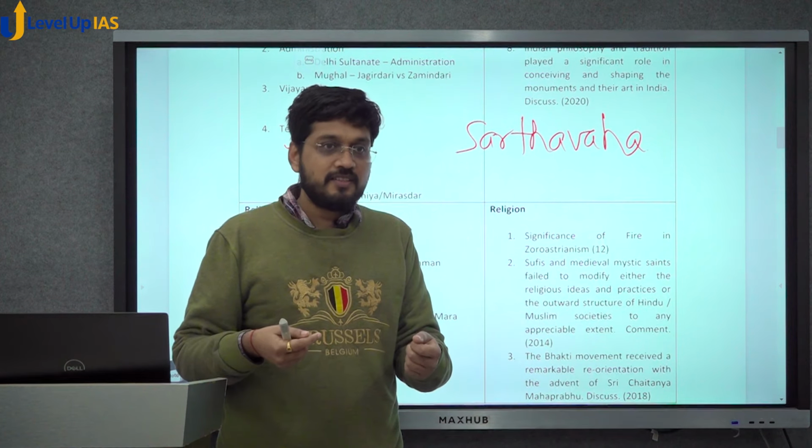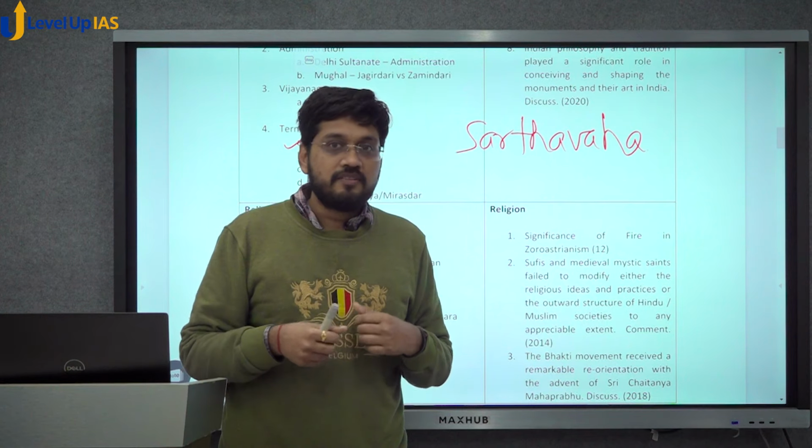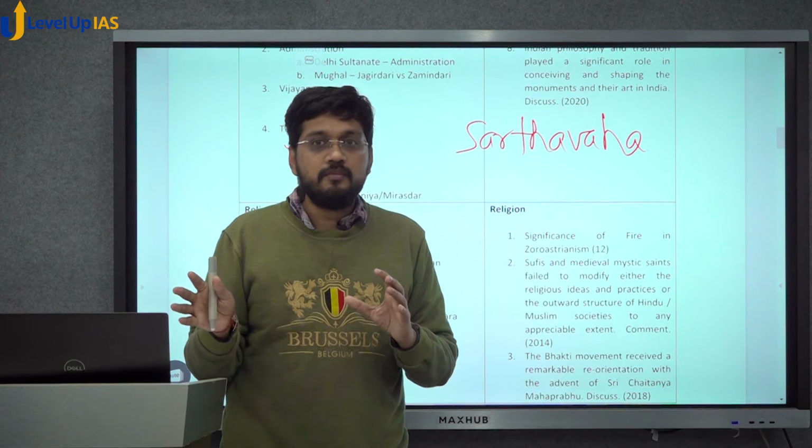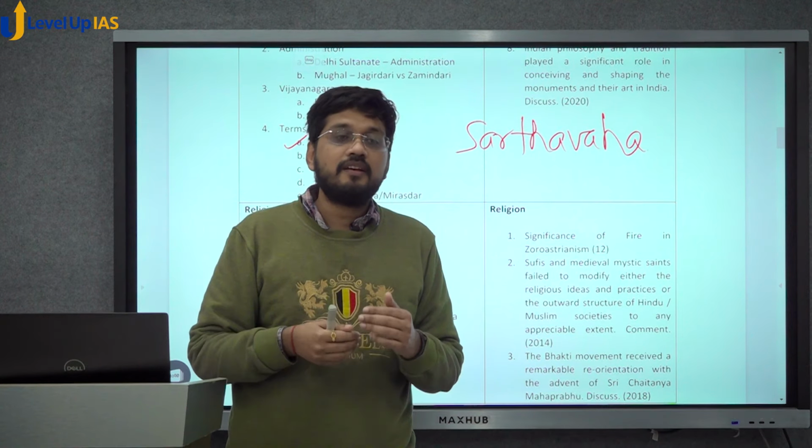And the second interesting technology that Turks brought is Persian wheel. Persian wheel is nothing but a gear and pulley system to draw water from well. So was Persian wheel there before or not?